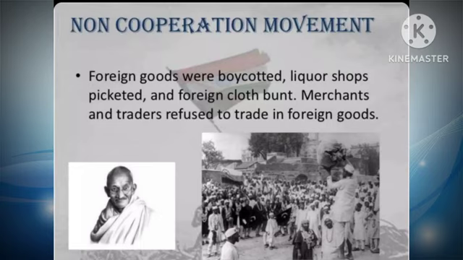Regarding this, many agitations and protests were happening all over India. At this time, after seeing the intensity of this agitation, the British got fear in their mind. Thousands of people jumped into the freedom struggle.